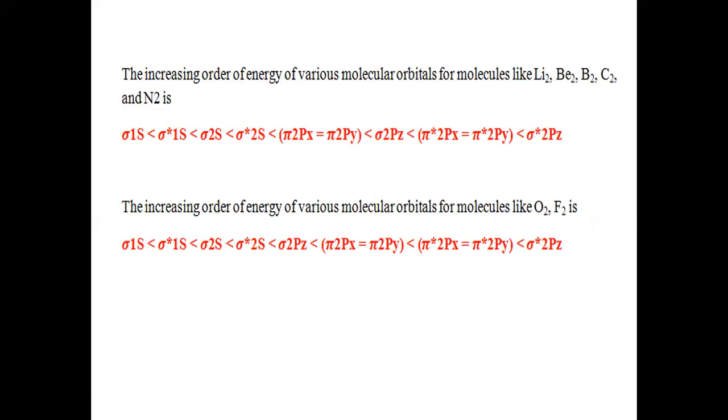This is the electronic configuration of the molecular orbitals formed. The molecules are formed by the combination of the atoms.